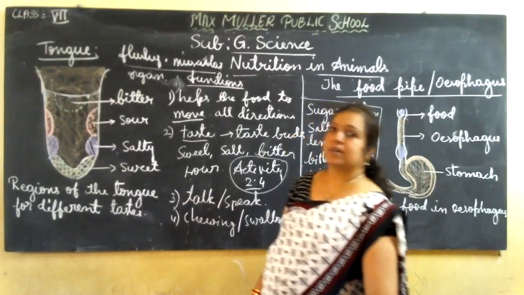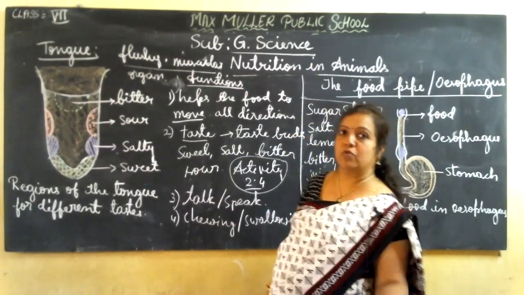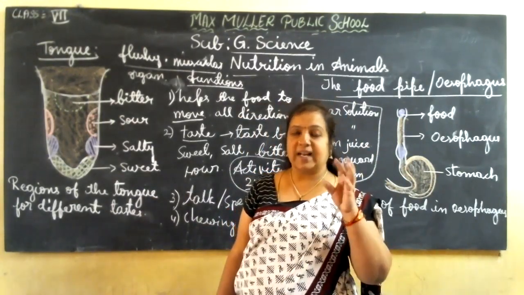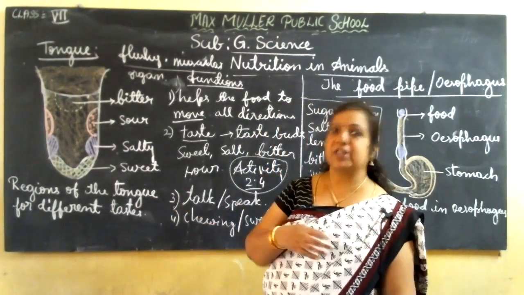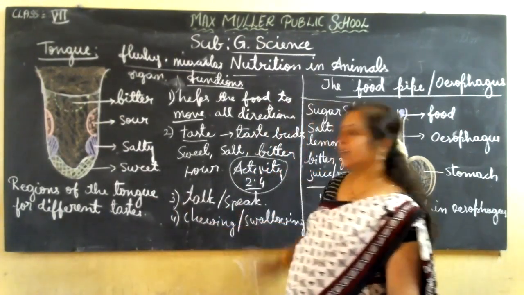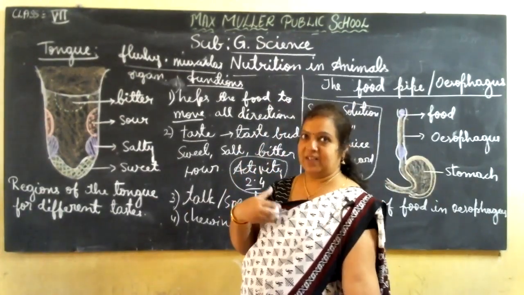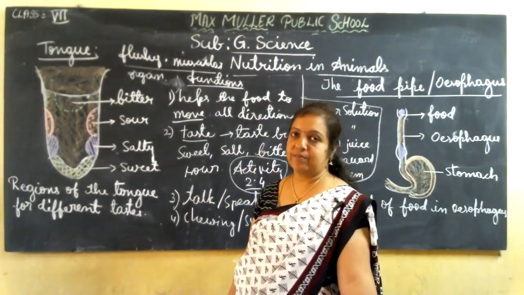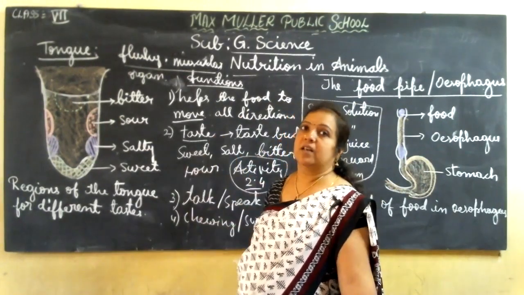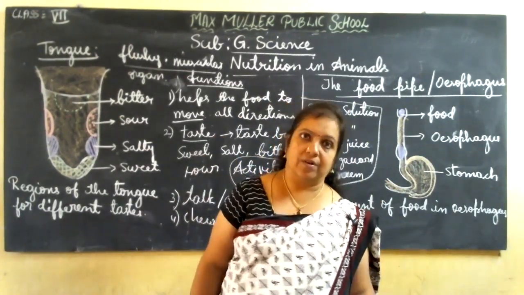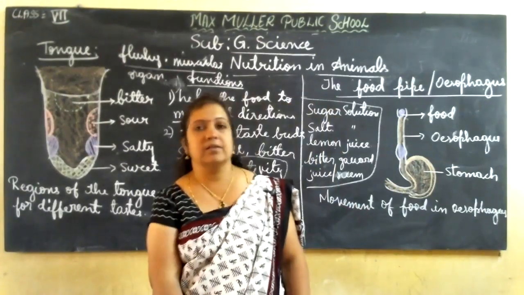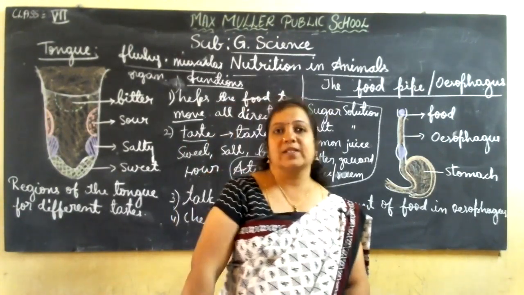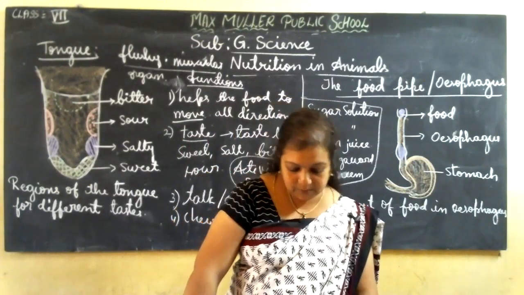So the tongue is helping us to speak. The tongue is helping us to move the food forward, backward, up, down. It is helping with mastication, that means grinding, chewing, cutting, by pushing the food. That is chewing, and also we have to swallow it. That food should go inside. For that purpose, this tongue is pushing the food back. And it is also helping us find out the different tastes of our food. Got it? So this is some of the information about the tongue, its functions and structure, all we studied. This is also present inside the buccal cavity. So these parts we have studied.